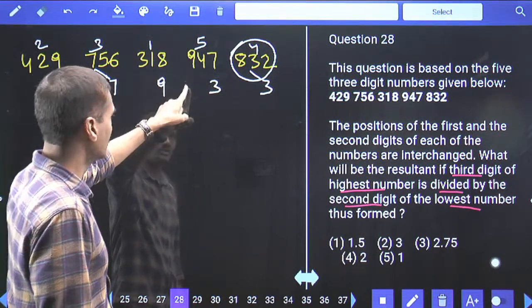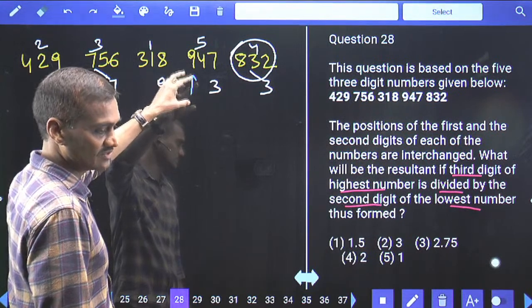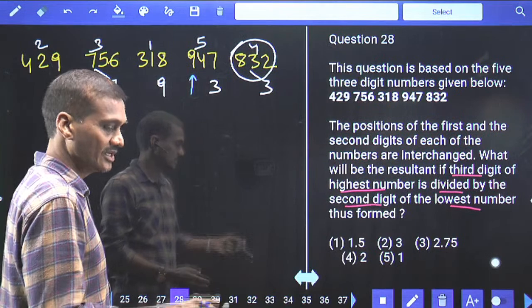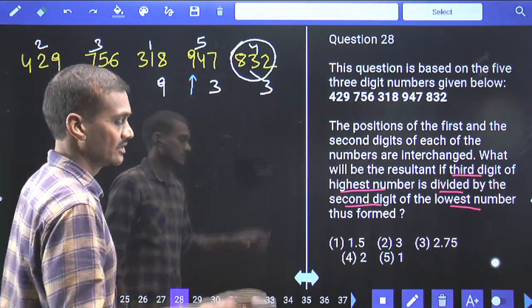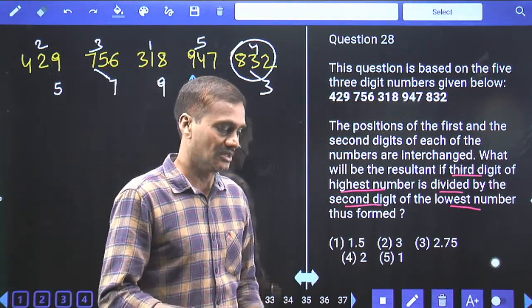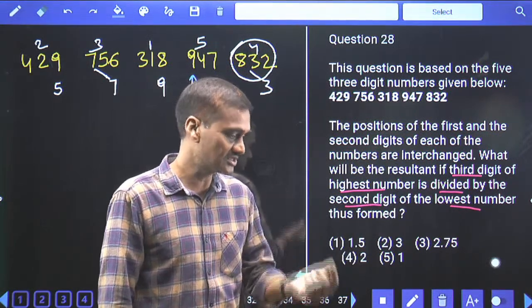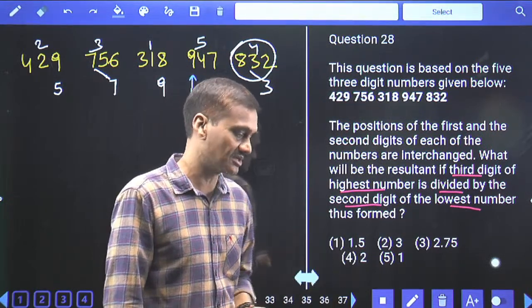947. How do we know? By checking out the first digit. The first digit, that means the digit which was there at the hundreds position. If it is the highest, the number itself is highest. If it is the lowest, the number itself will be lowest. Hence, to determine whether a number is the highest number or a lowest number, we will define with the help of the first digit. If the first digit is highest, it will be the greatest number. If the first digit is lowest, it is the least number.